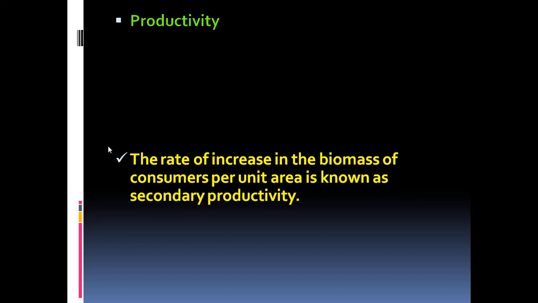Then the rate of increase in the biomass of consumers per unit area is known as secondary productivity. That means when the consumers, the animals which feed on the plants, derive their food from the plants and utilize that for their energy and for the growth and building up of the body tissues, they grow and their size increases and their biomass increases, and that is what we take as the secondary productivity.